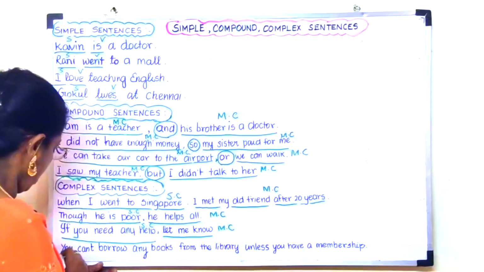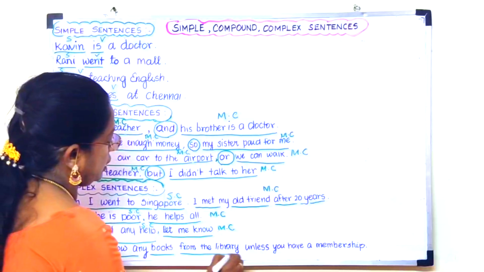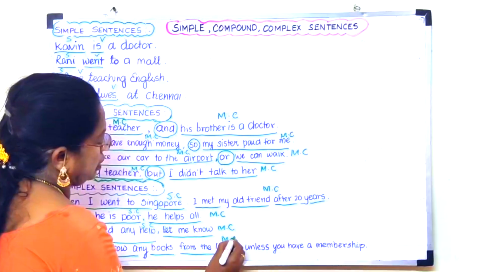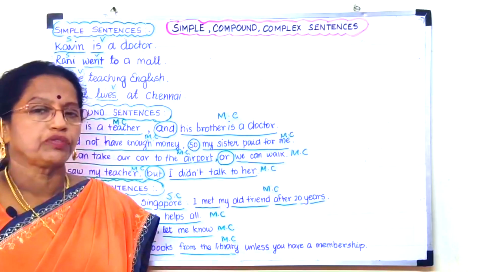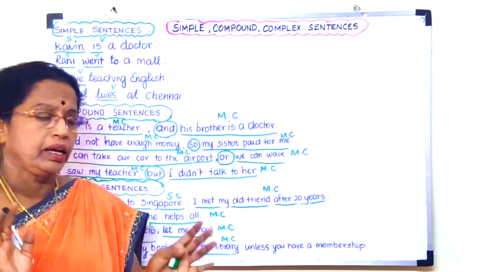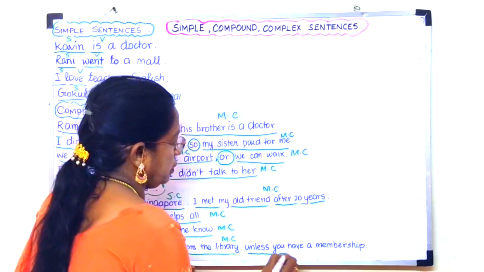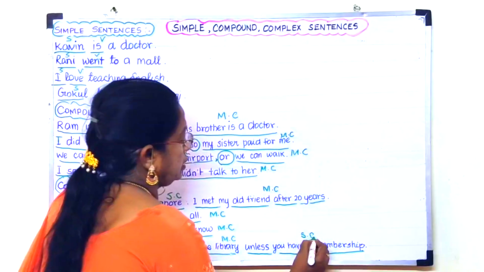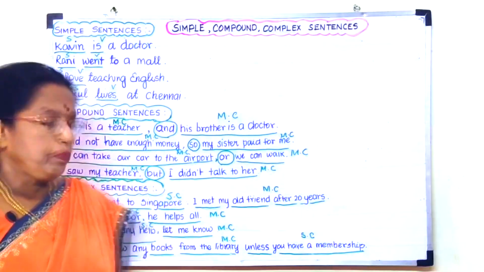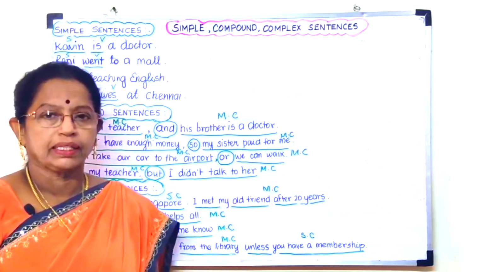And then "You can't borrow any books from the library." It is a main clause. It is an independent clause. It gives a complete meaning. "Unless you have a membership." This is a dependent clause or subordinate clause. Okay. Here we have a main clause and then a subordinate clause. It is a complex sentence.